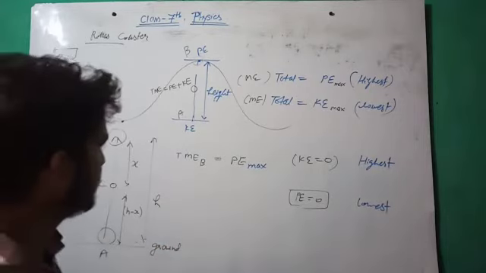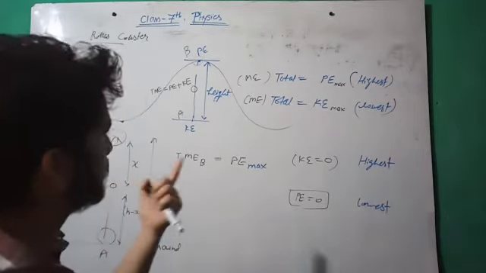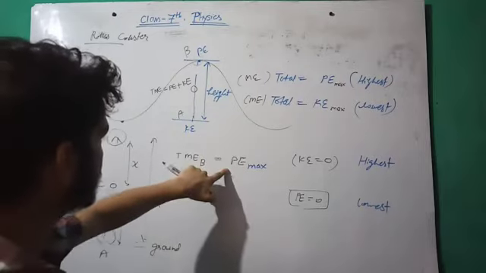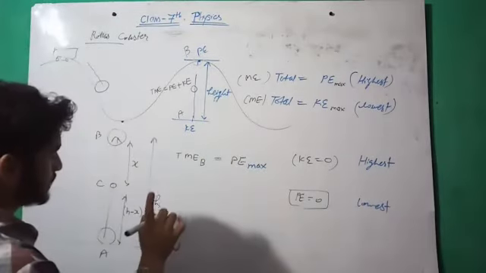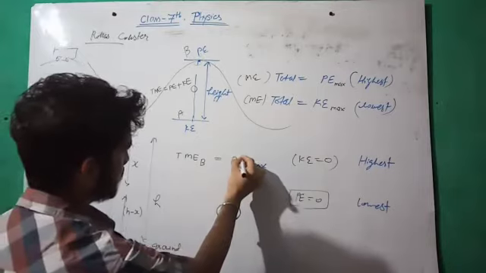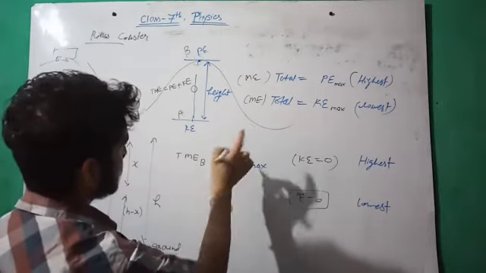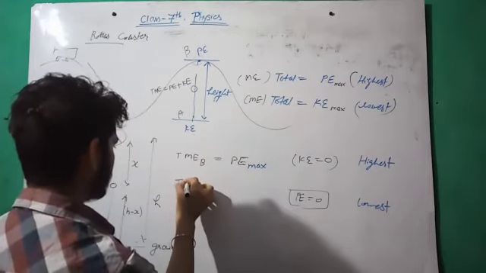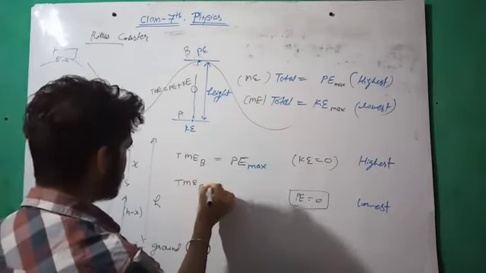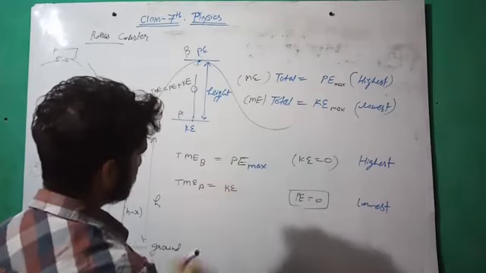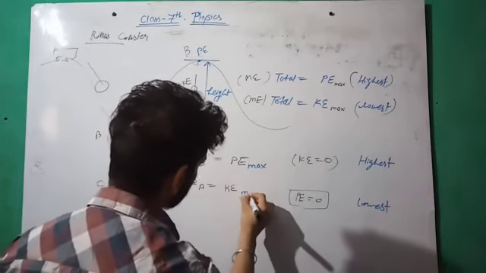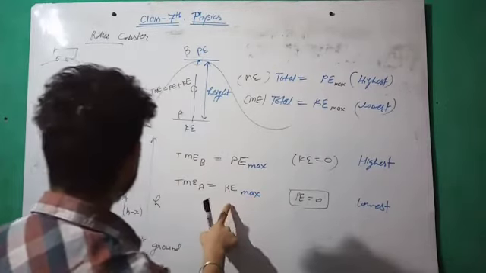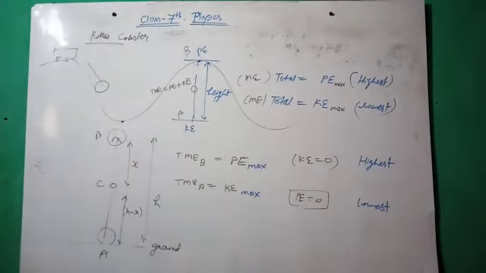So if height is 0, and potential energy depends on the height, potential energy is mgh, if h is 0, then the magnitude of the potential energy is mg into 0, that's why P is 0 at the ground level. So total mechanical energy at that point is equal to the kinetic energy, which is also known as the maximum kinetic energy, because at ground level we have 0 potential energy.